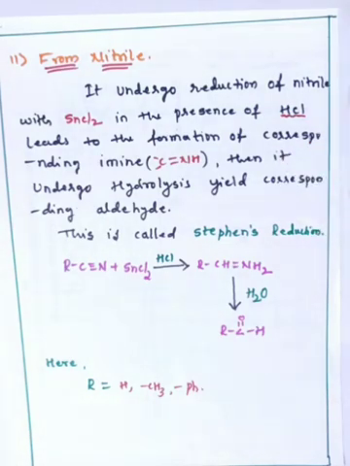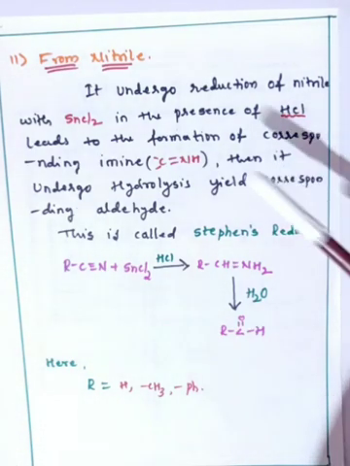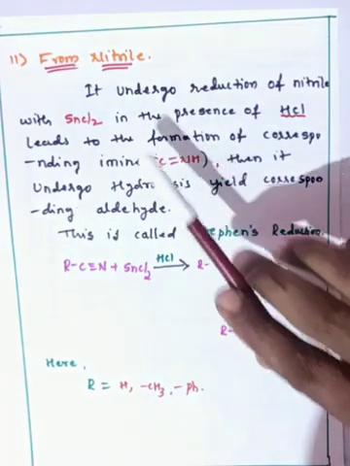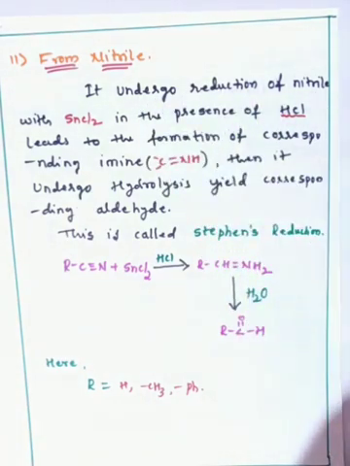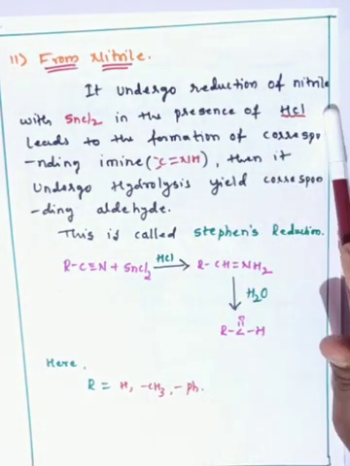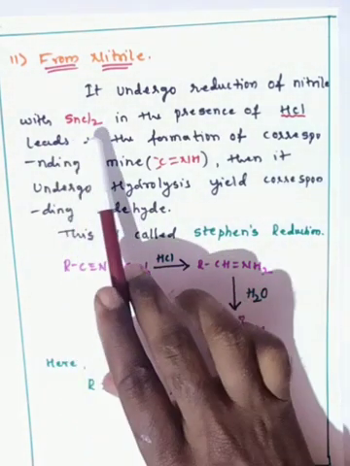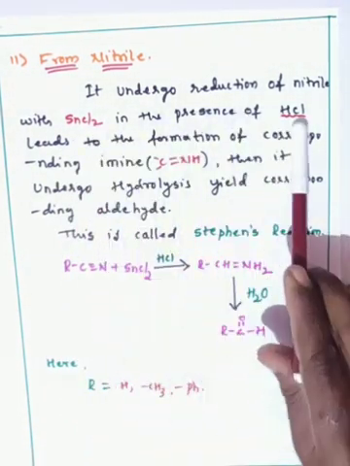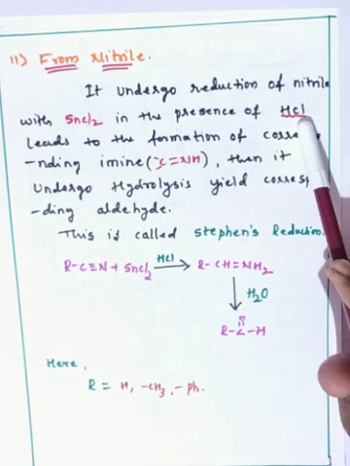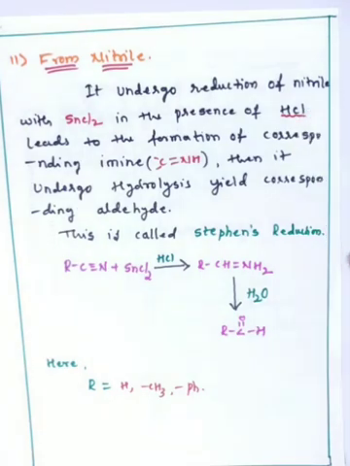Then the second preparation of aldehydes is from nitriles. So it undergoes reduction of nitriles with stannous chloride in the presence of HCl. So we know the reduction is converting a double or triple bond into a single bond. So that we call the reduction.